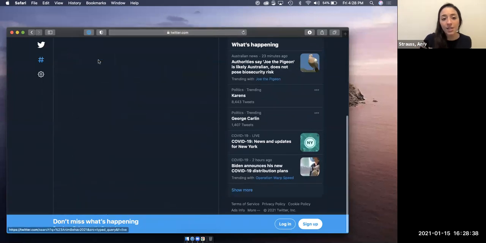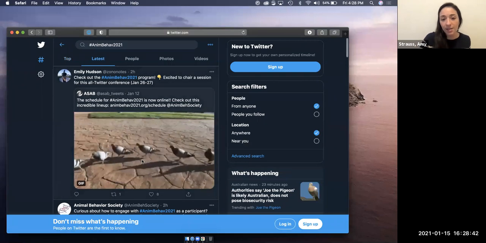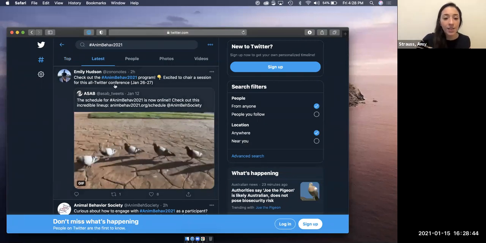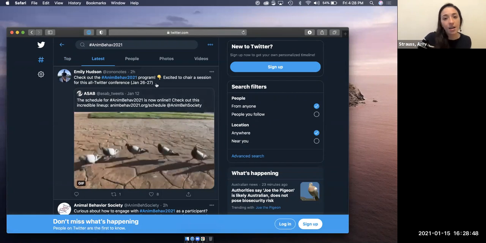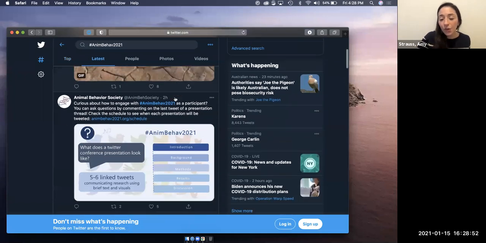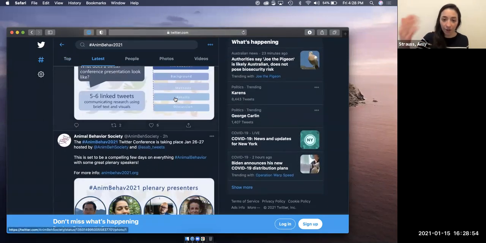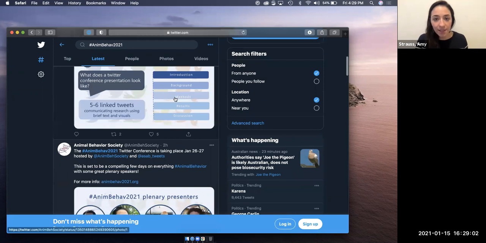But you can also go over to the latest tab here, which shows you just in chronological order all of the tweets that have used this hashtag. So you can see here, Twitter user Emily Hudson 2 hours ago shared a tweet about the conference, and it appears here. And then you could scroll down and see other tweets that earlier had been shared about the conference, going all the way back to the very first tweet ever shared anywhere in the world using this hashtag. So that's how that works.